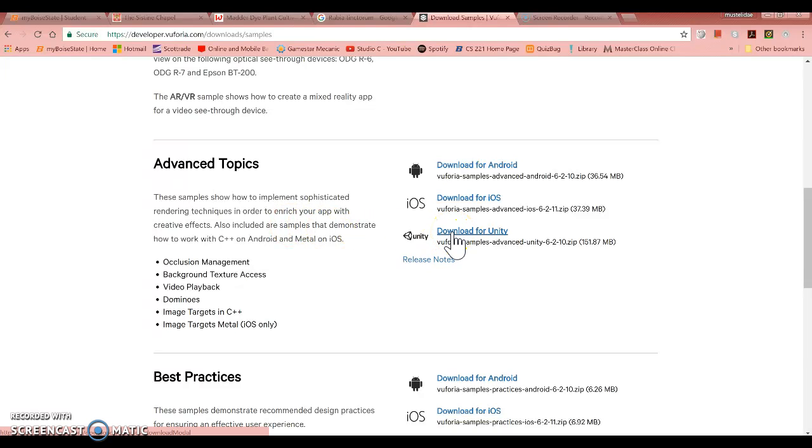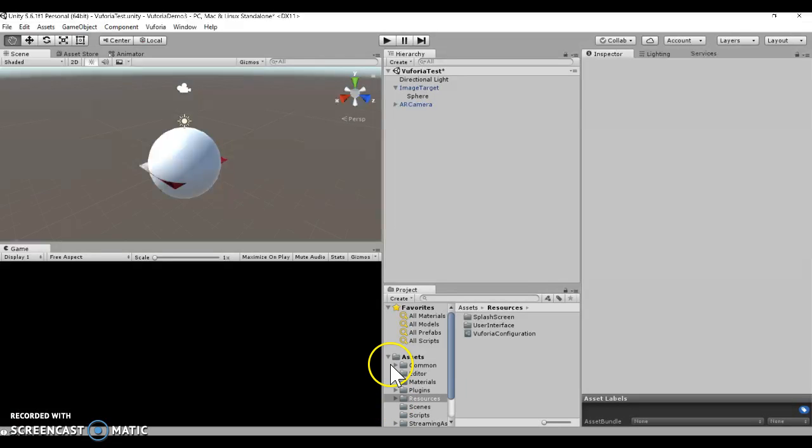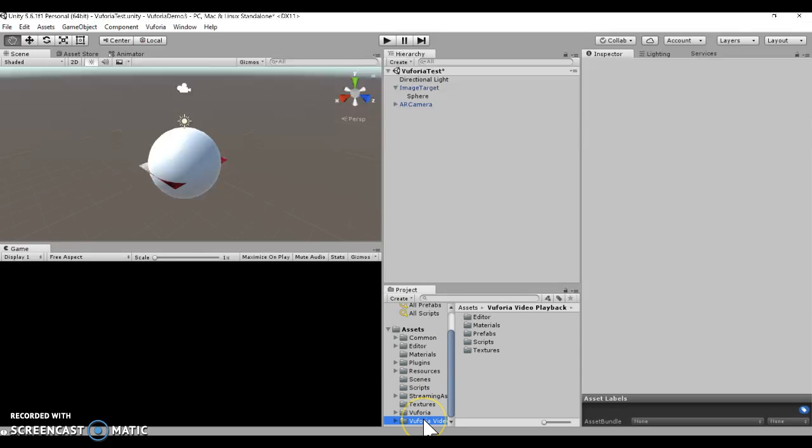I've already done that, so I won't do it now, but you'll get a zip file when you do that. If I pull that up, the file that you actually want is video playback. If you just open that up in Unity, it will import that into your library. I've already done that, and you can see that there's a couple additional folders that have been added to assets inside of Unity. There's Vuforia Video, and there's also some additional things in streaming assets.